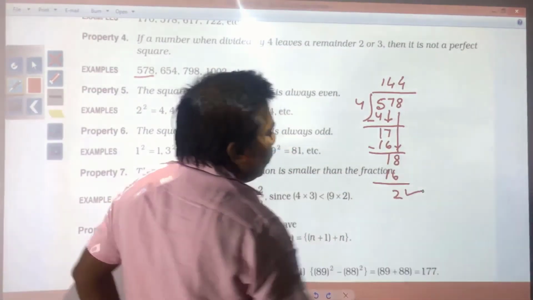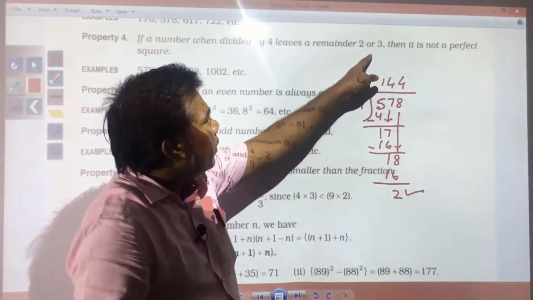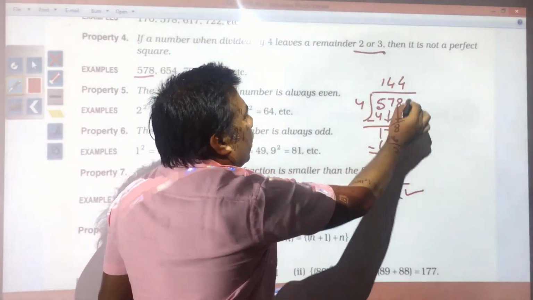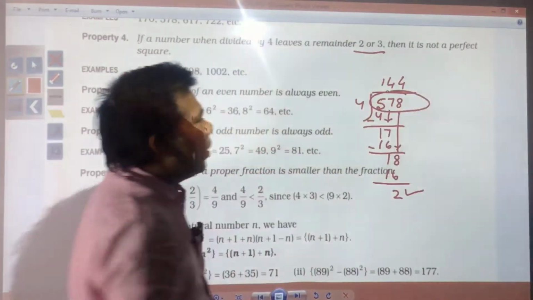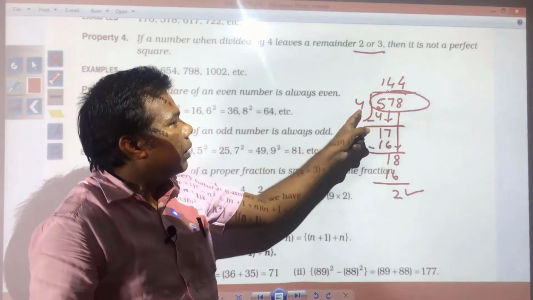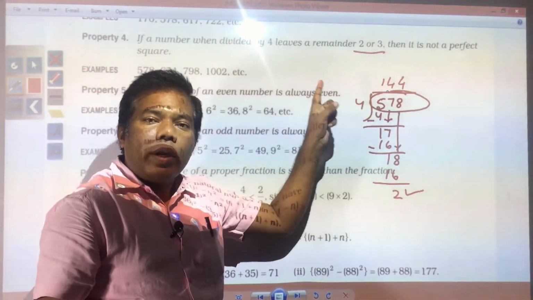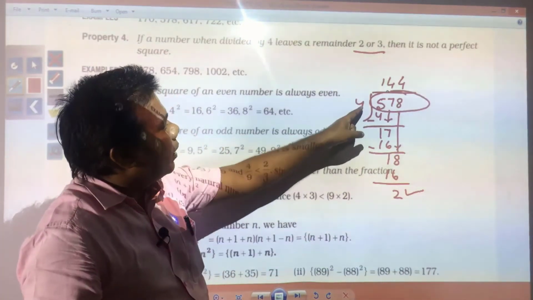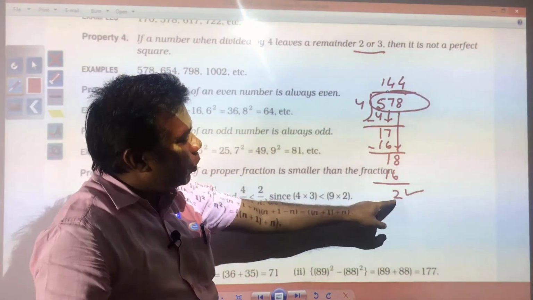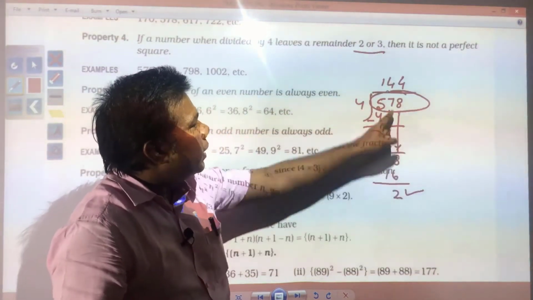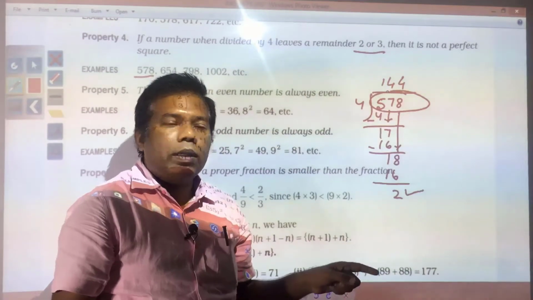Remainder 2. So, if you are getting remainder 2 or 3 when divided by 4, that number is not a perfect square. So, any number which is divided by 4 and leaves remainder 2 or 3 will not be a perfect square.